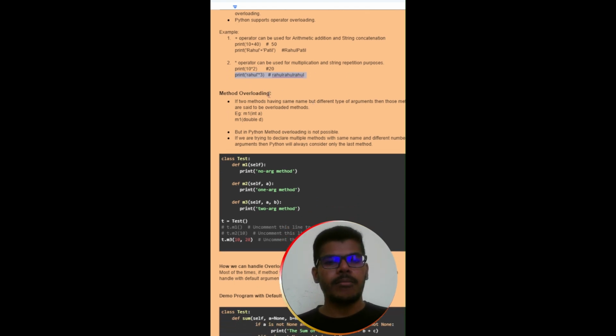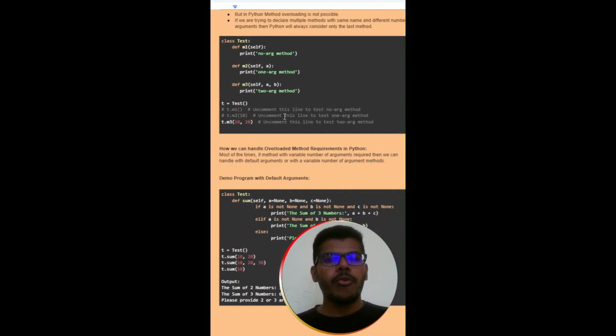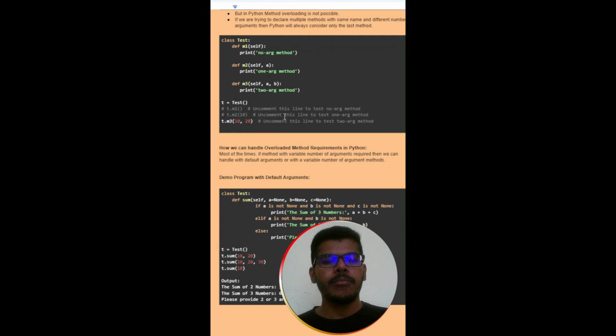Then second is method overloading. In method overloading, if we have two methods of the same name but different arguments, it's called method overloading. But this is not available in Python, because Python will always consider only the last method if there are methods with the same name. To overcome this, how can we handle overloading in Python?